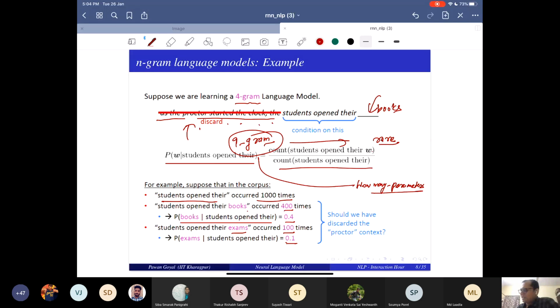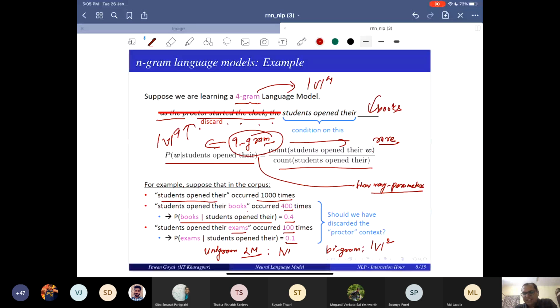Okay, let me go to more basic. In a unigram language model, suppose you have learned a unigram language model from a corpus. How many parameters have you learned? The number of words in the vocabulary, V. So you have V parameters. If you have learned a bigram language model, how many parameters? V squared. Now a 4-gram language model? V raised to the power 4. And for a 9-gram, V to the power 9.